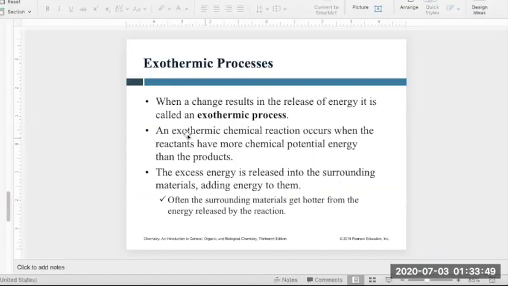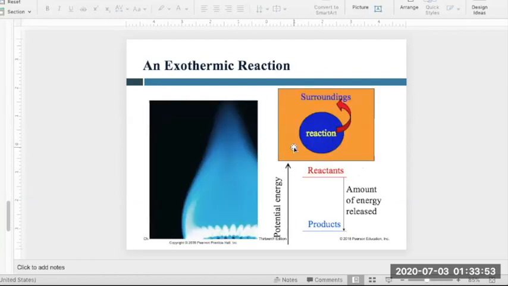Now let's go to your slide again here. Right, so we just discussed everything over here. The energy is released into the surrounding, and this is an example, right? Burning of a gas. So this is a type of exothermic reaction. Energy is released in this kind of reaction. That's why the surrounding is always getting hotter.